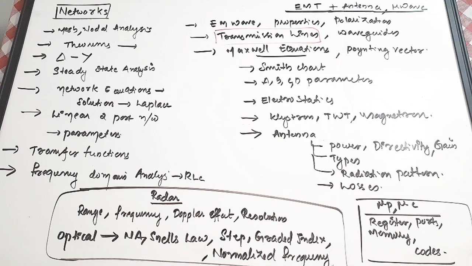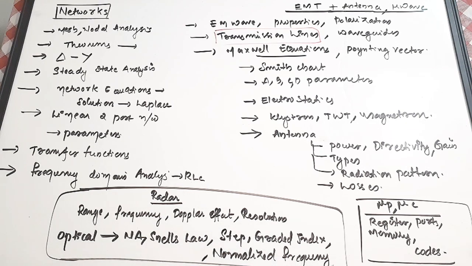Then microprocessor and microcontroller, you need to actually study all the special function registers, ports, memory, all the special features. Also there can be some code snippet, okay. Some assembly language coding is given to you, you need to find the result of it. So that is also very important. Assembly language coding, VHDL coding, and C program basics. Any of these can be seen as a code snippet. That is, you will be given some code snippet from either VHDL or some micro assembly language or some C. Then you need to find what the result is. This type of question you can also expect. Okay. So that is the next important subject.